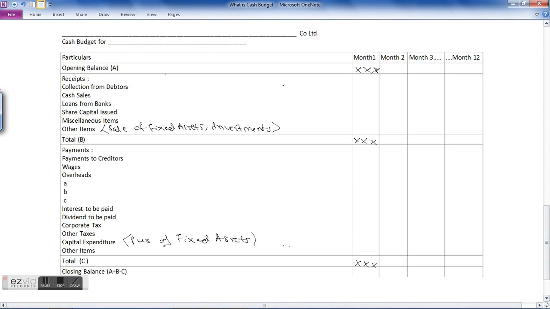Then the closing balance will be your opening balance, that is A, plus your receipts minus C. Now this closing balance will come here as the opening balance, so your cash flow will be connecting. Again, the closing balance in month 2 will become the opening balance in month 3 and so on. So this is how you prepare a short range cash flow budget.